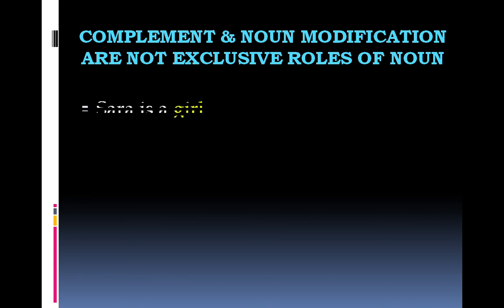Let's have examples. Sarah is a girl. Girl is a noun and subjective complement. Sarah is the subject, is linking verb, and girl complement. Look at the next sentence. Sarah is happy. Happy, we know, is not a noun. It's an adjective. Unless it's Happy with a capital H, it's not a noun. It's just an adjective, and it's having the same function, the same role.